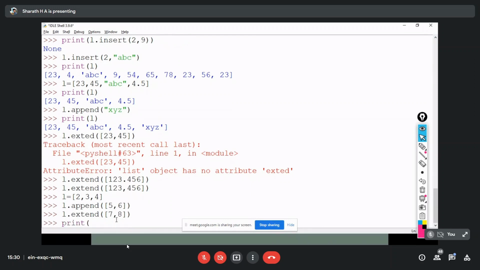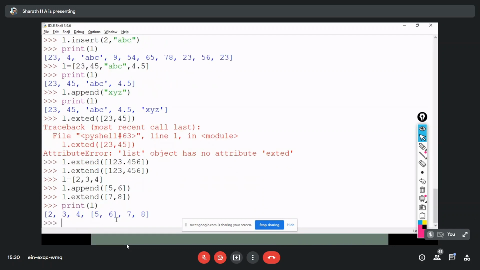Print L. You can see here that whatever value I appended by using the append function is treated as a list, because I passed it in the form of a list. That means I'm appending a list to the list. That's why you can see the difference between extending and appending.